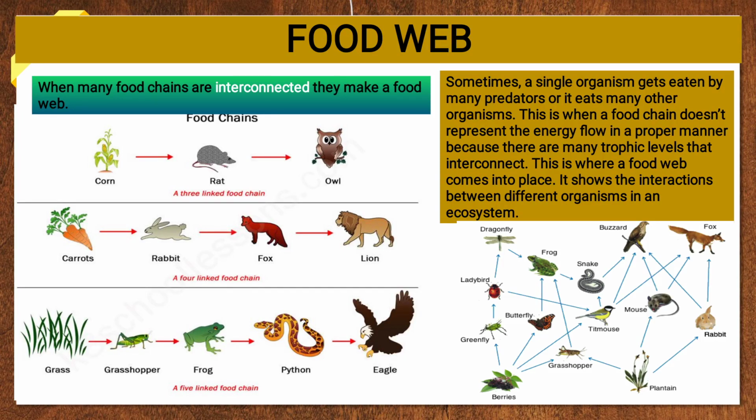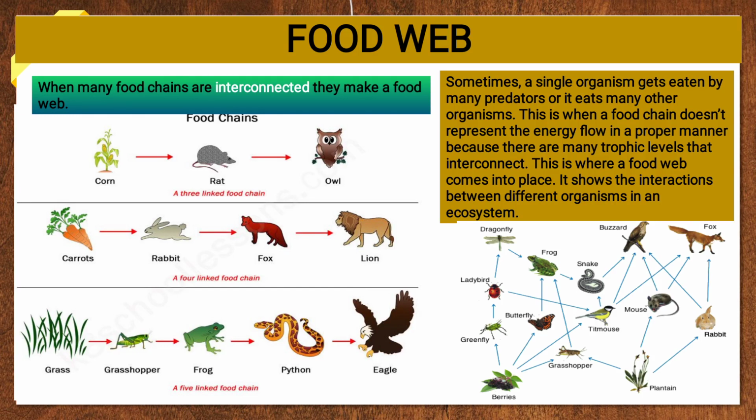It shows the interaction between different organisms in an ecosystem. As you see, the berries are eaten by titmice. The titmice is eaten by frog. The titmice will be eaten by snake also. So here so many food chains are interlinked.